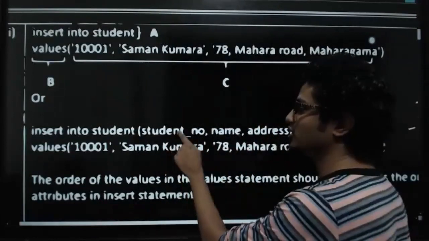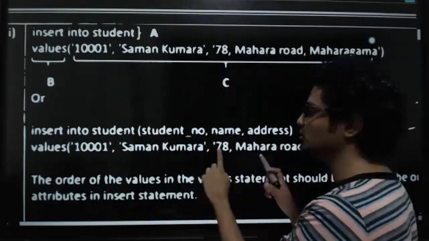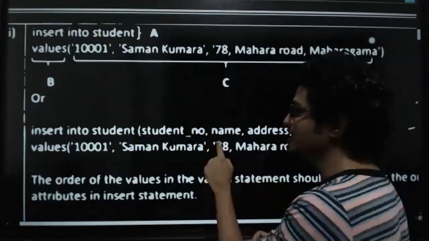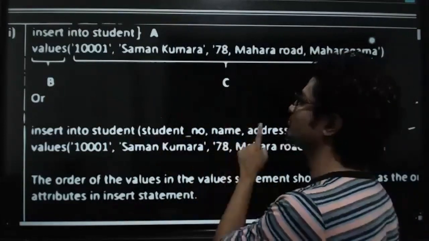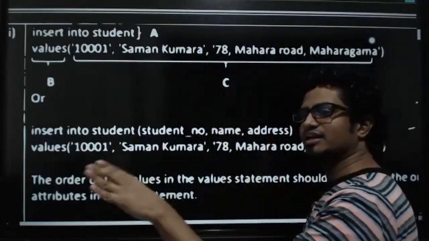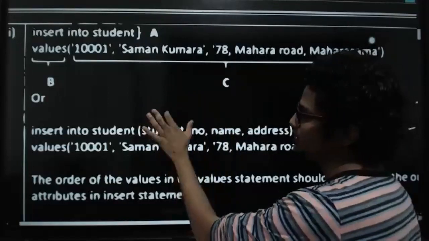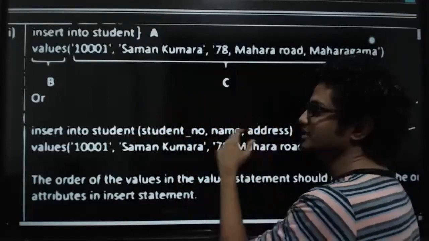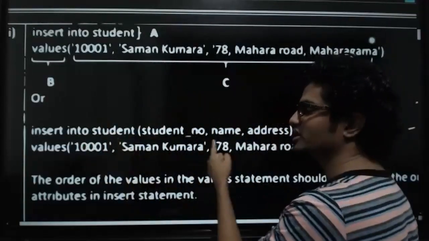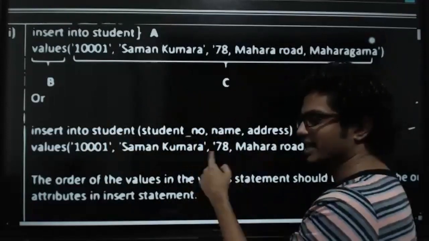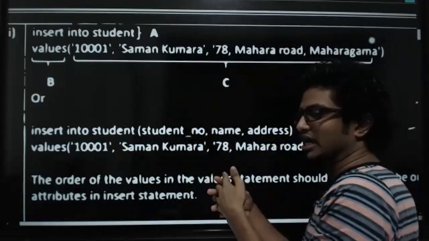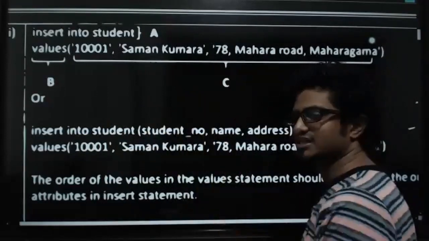Based on the column names that you give here, you can interchange the values. For example, if you mention name and then student number and address, irrespective of whatever order they are in the table, you can pass the values in that order which you have mentioned. So there is less chance that you are going to make any mistakes in the second approach.